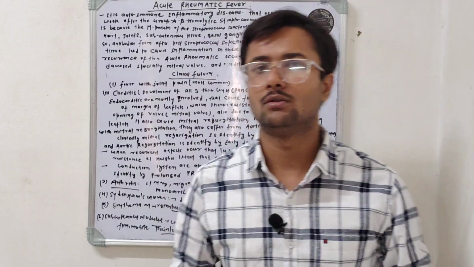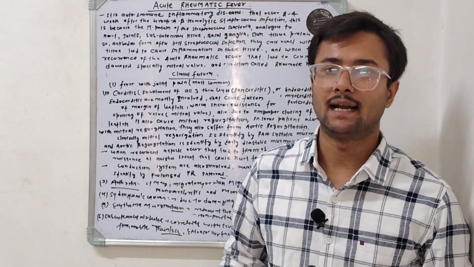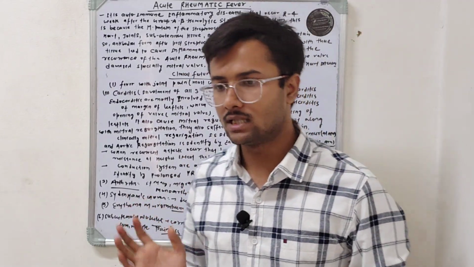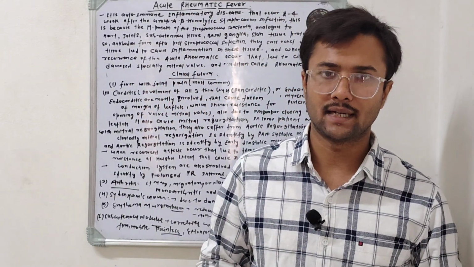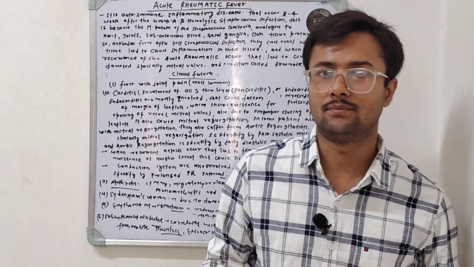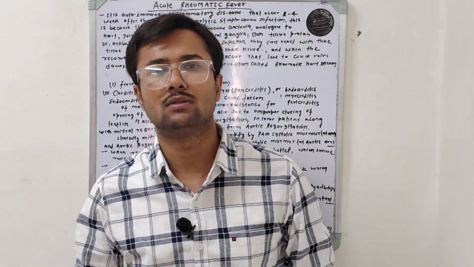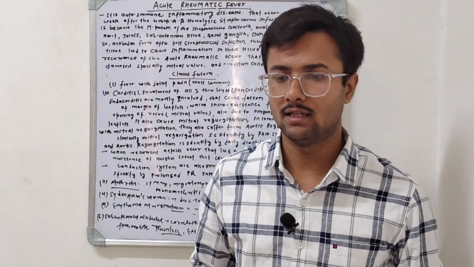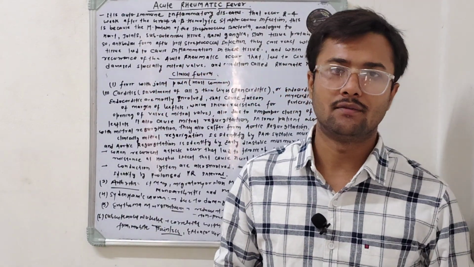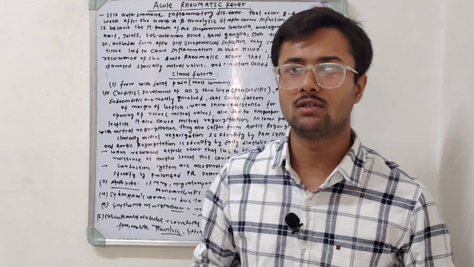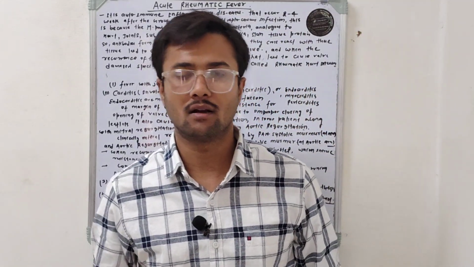So what I am telling you is that in case of carditis, or in acute rheumatic fever, the common valve affected is the mitral valve, and in some cases involvement of the aortic valve is also observed, but the most common valve affected during acute rheumatic fever is the mitral valve.